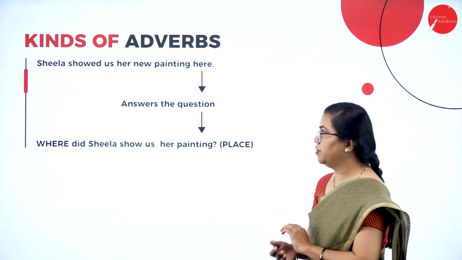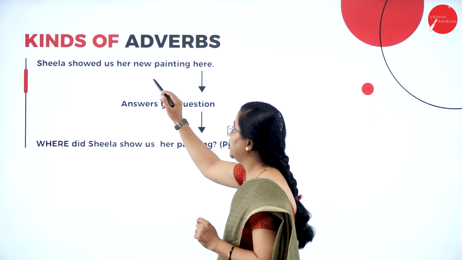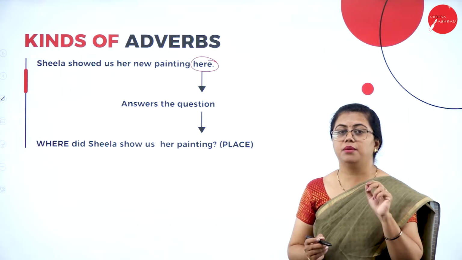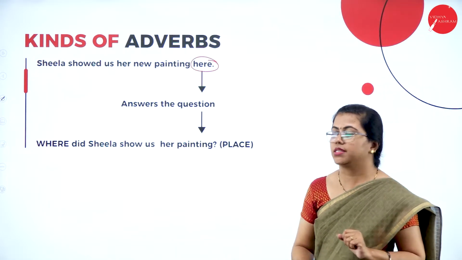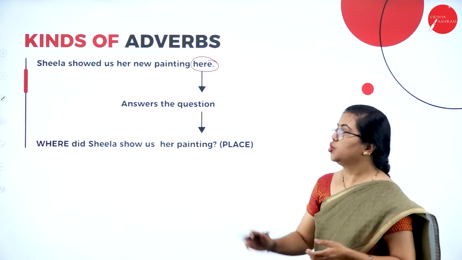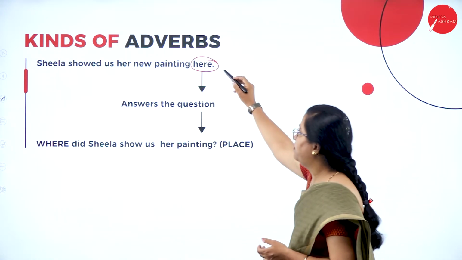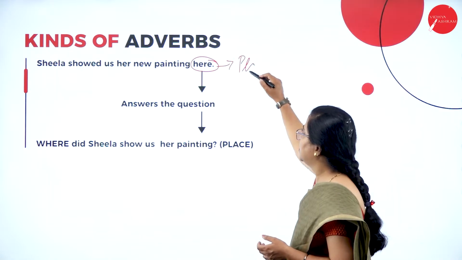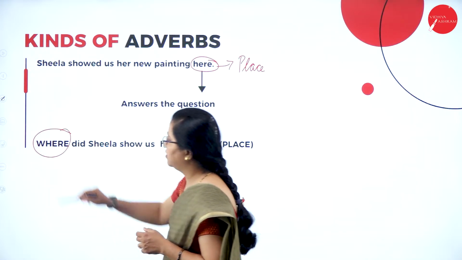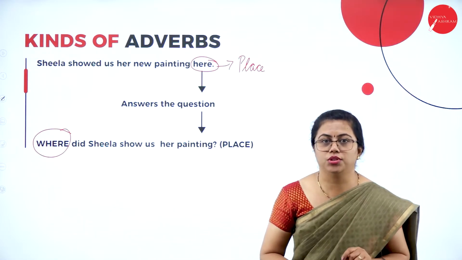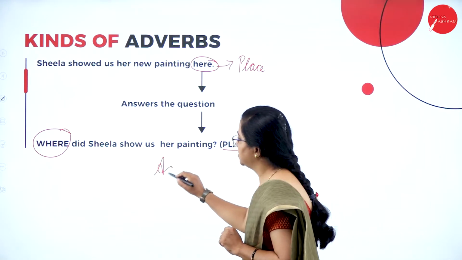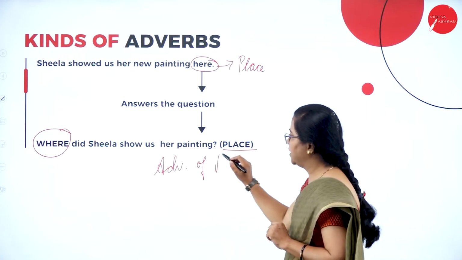Then the next adverb: Sheila showed us her new painting here. So this is telling us the place where the action has taken place. This showing of painting has happened, that is, showing is the action, isn't it? So that work, showing, has happened in a place, here. This is telling us about the place. Fine. This is answering the question where. So where did Sheila show the painting? This is telling us about the place. Hence this becomes the adverb of place.